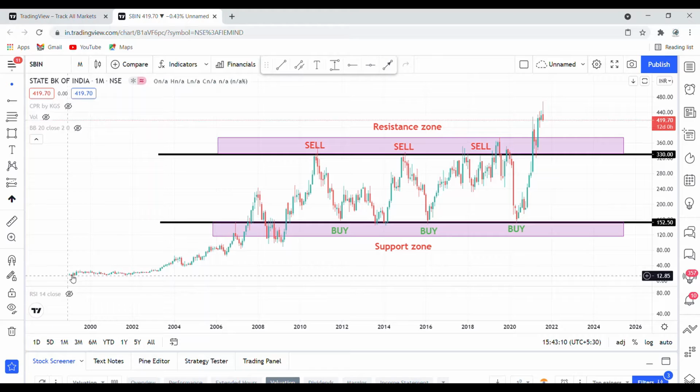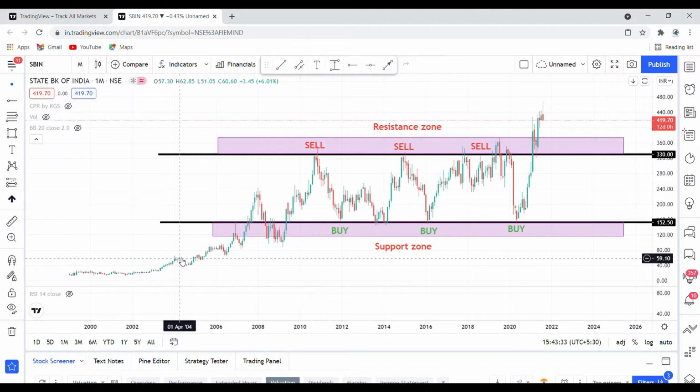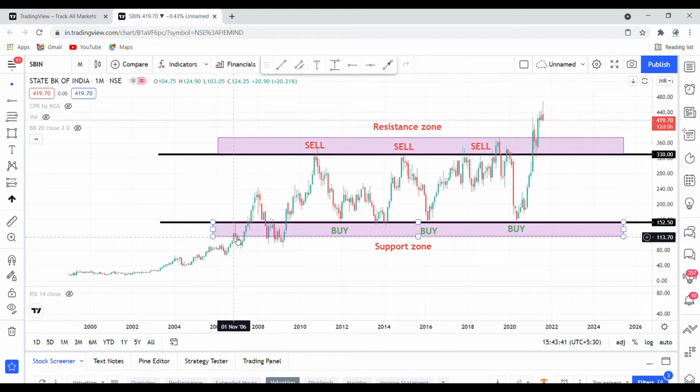You can see its IPO started, I think, in 1999. At that time the price of the stock was around 16. From there the stock price kept on increasing. From 1999 to almost 2003 it went up to 27 rupees. After that it suddenly went up to 59, then came back a little bit, then kept on increasing, and one day it touched a high of around 154 and again came down.